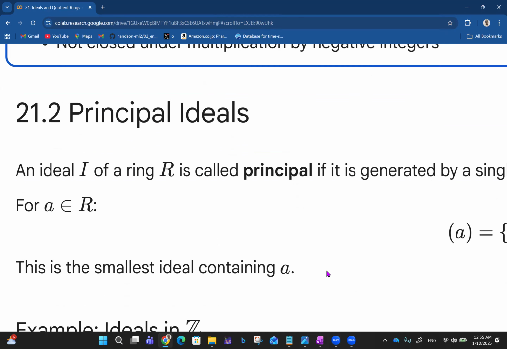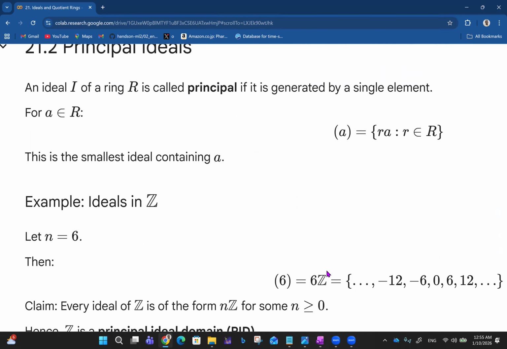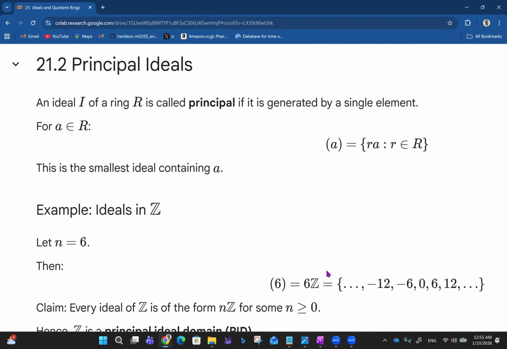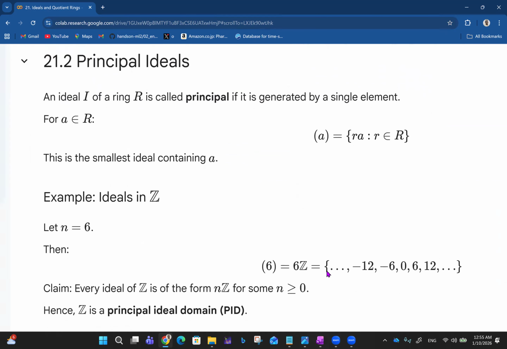Then let's talk about principal ideals now. Don't forget, ideals in rings behave like subgroups in group theory. An ideal I of a ring R is called principal if it is generated by a single element. Does that sound familiar? You remember cyclic groups, which are generated by just a single element.